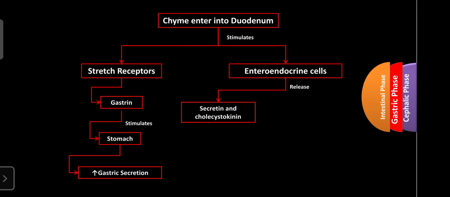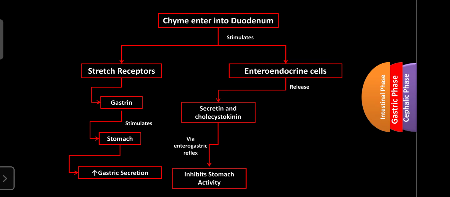Okay, so those are secretin and cholecystokinin, and these can inhibit stomach activity through an enterogastric reflex. The enterogastric reflex is one of the pathways recently found. So there is a direct relation between the duodenum and stomach through another way, not through the GIT hormones. Another reflex pathway is present, known as the enterogastric reflex, through which the intestine can give information to the stomach.